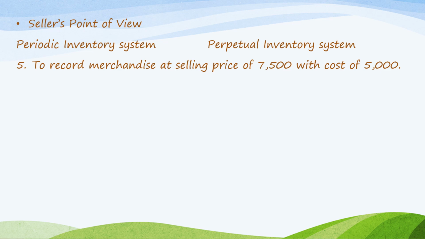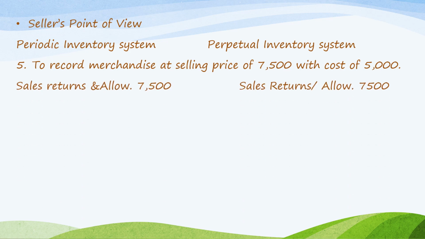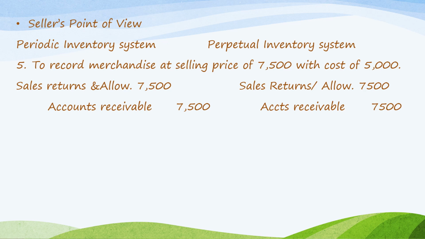To record merchandise at a selling price of 7,500 with a cost of 5,000 that is returned by the customer. To receive the return, debit sales returns and allowances, 7,500. Credit accounts receivable, 7,500. Take note, under the periodic and perpetual inventory systems, both are the same entry.